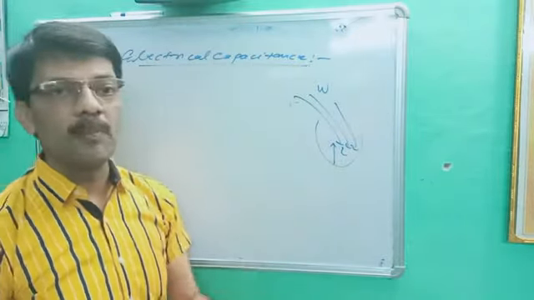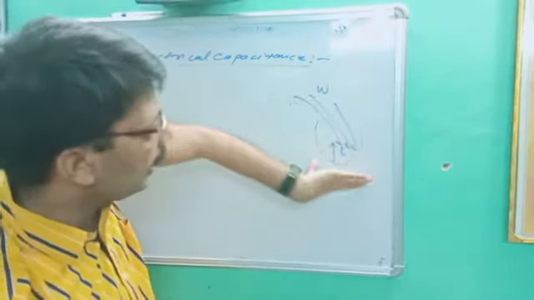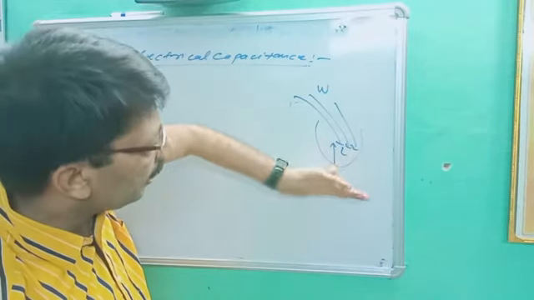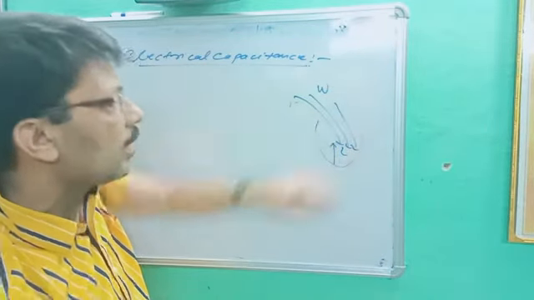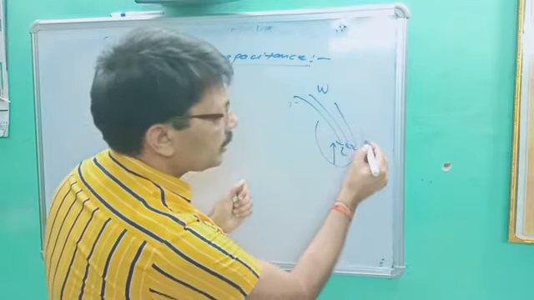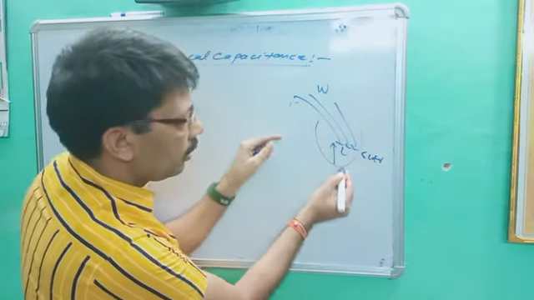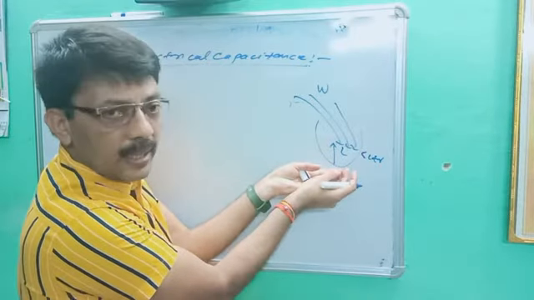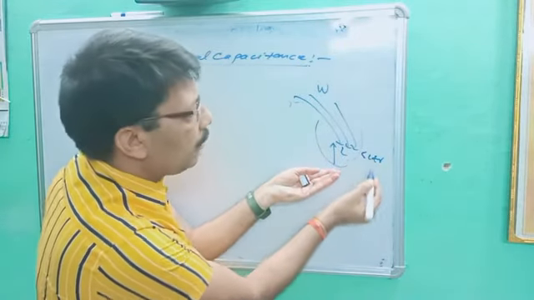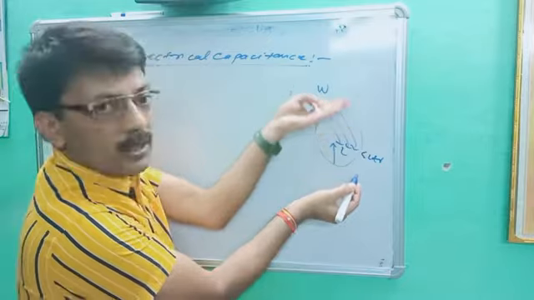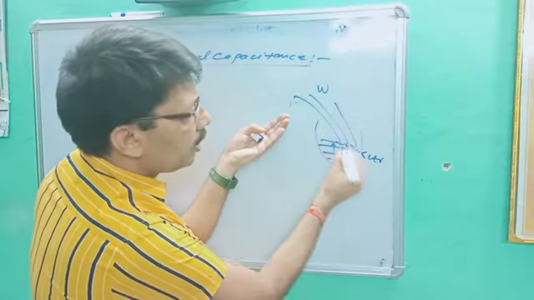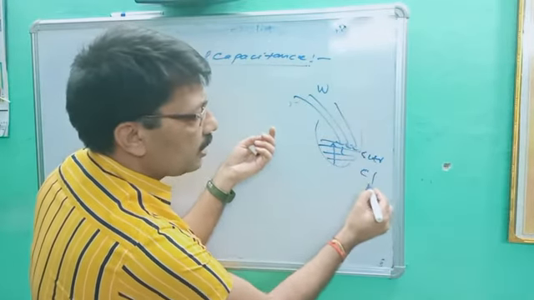I am taking conceptual points from outside the physics. When any tank is filled by water, its level regularly increases. Let's suppose its capacity is 5 liter. When no water is inside the tank, its capacity was 5 liter. As soon as its level increases, it is getting filled. Its capacity C is decreasing.